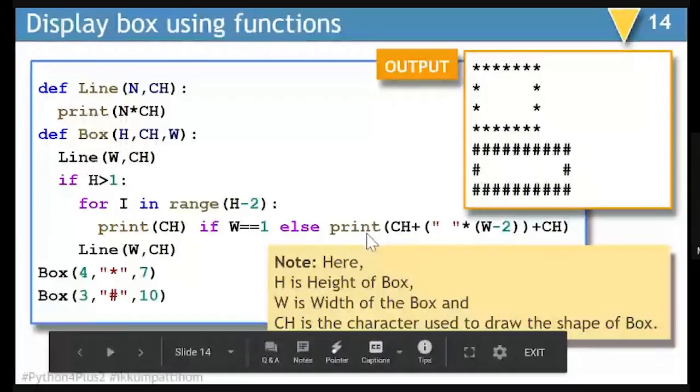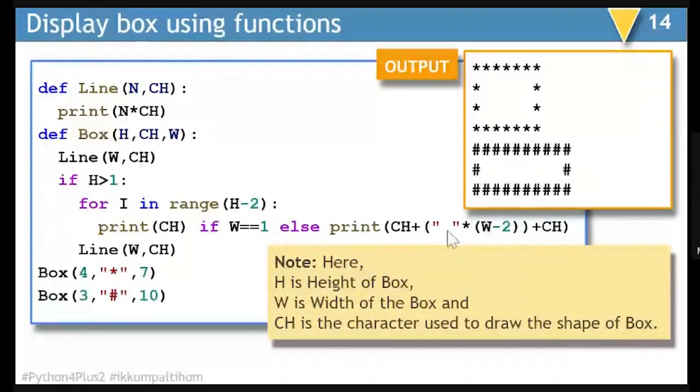For creating that hollow space, I am displaying a space w minus 2 times. That is, if we have the size of this as 5, there will be 3 spaces. So we have to write 3 multiplied by spaces. And then the last thing that is going to be displayed in the box is going to be the star.